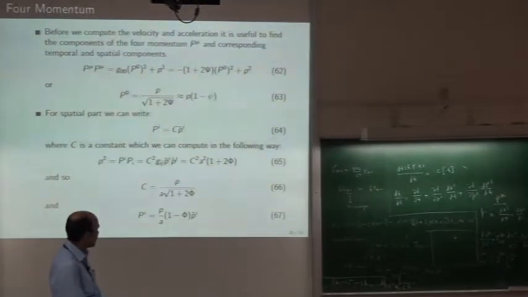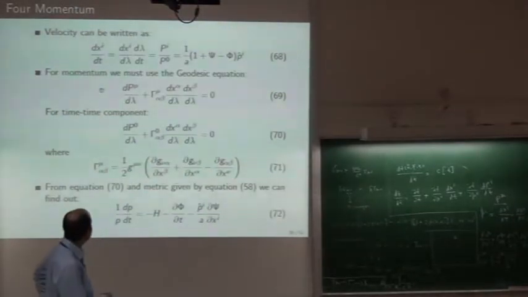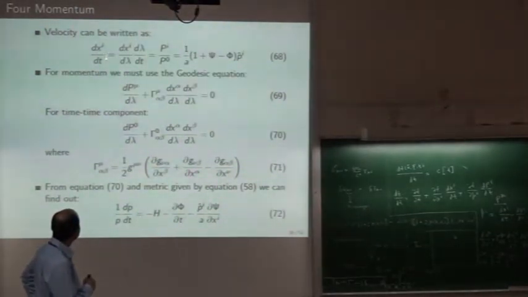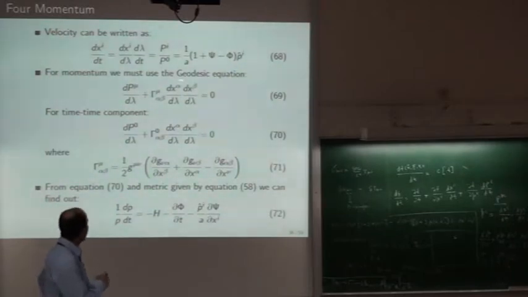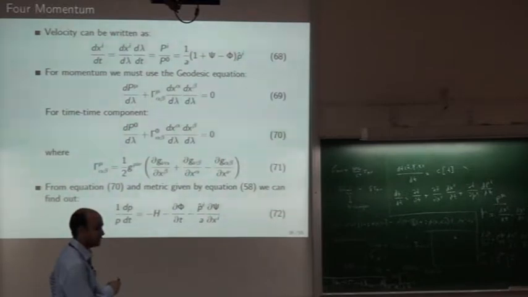In fact, as I told you, this thing will depend on P^i by P^0. So you can directly get this thing for you. You need this thing here. And if you do this, dx^i by dt, as I have already written, turns out to be this way. The velocity depends on psi and phi in the perturbed metric, and the direction is along the direction of motion of the photon.